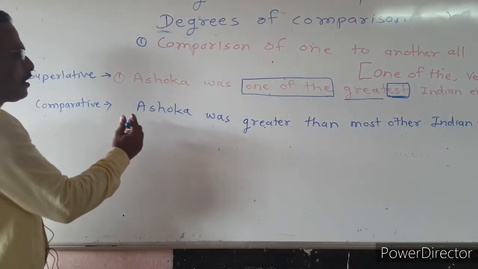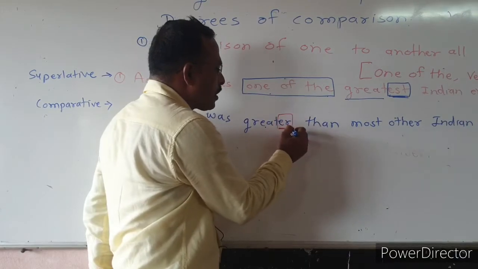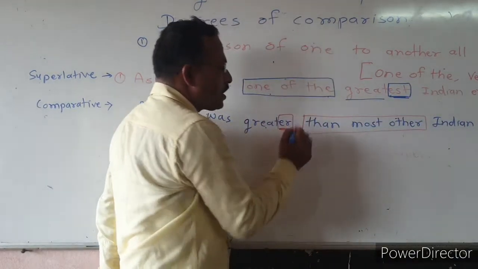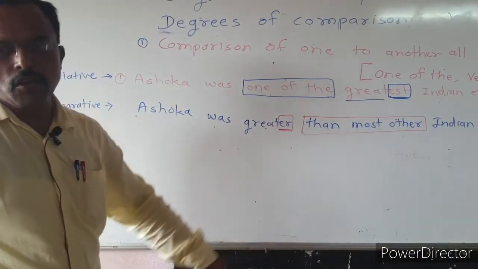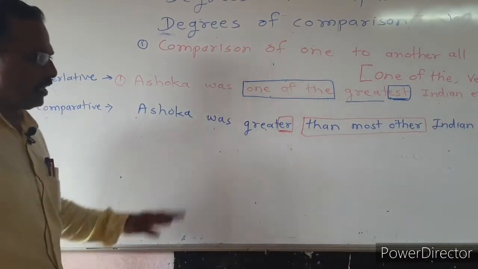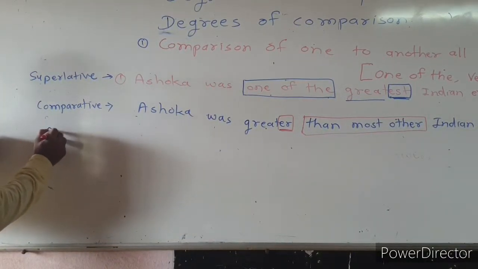Here we use the comparative form of the adjective great, then we use than most other instead of than any other in the previous type of degree. And when we convert it into positive,